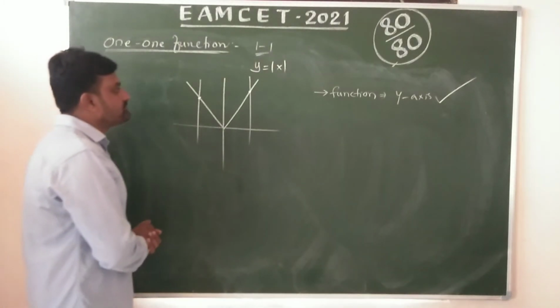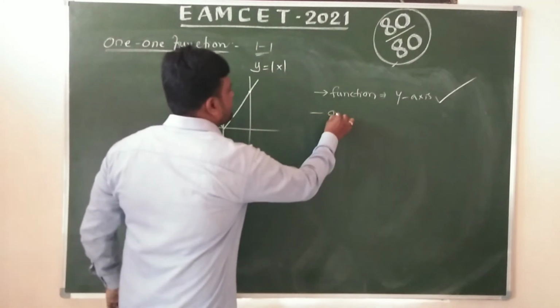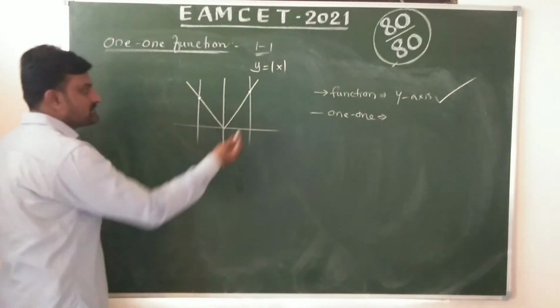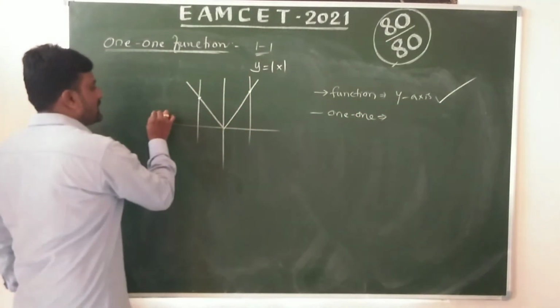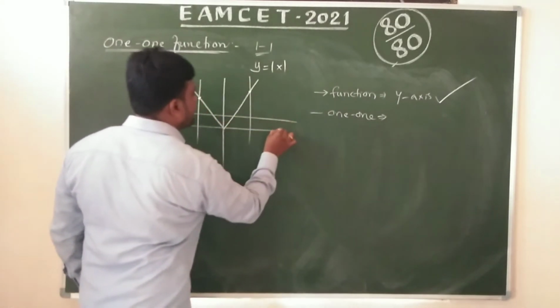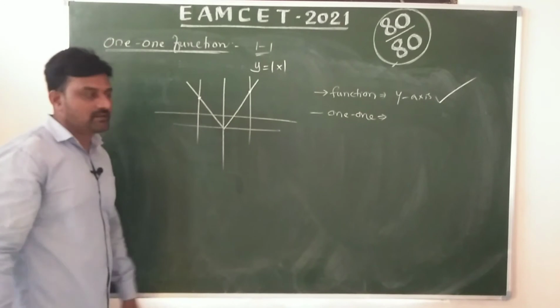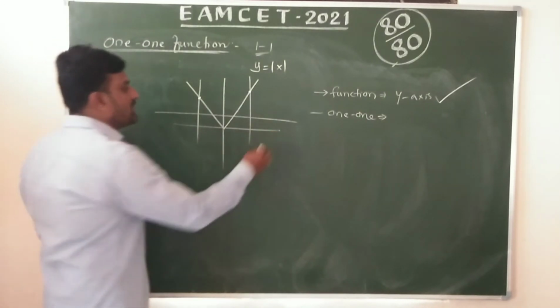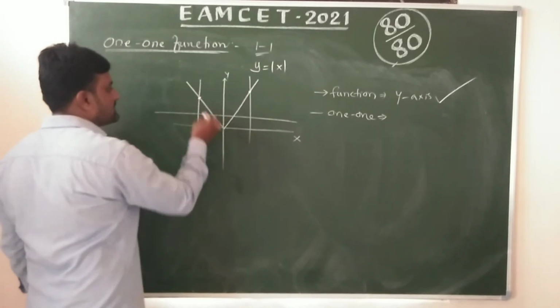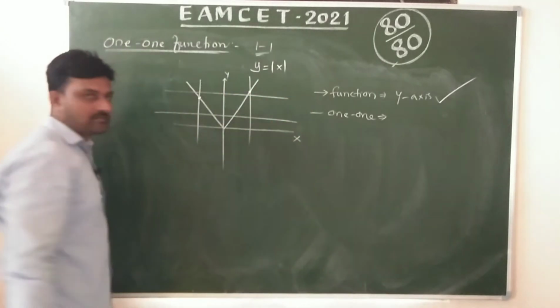Now, is it one-one or not? Let's observe. Now we can draw a line parallel to the x-axis, any line like this.